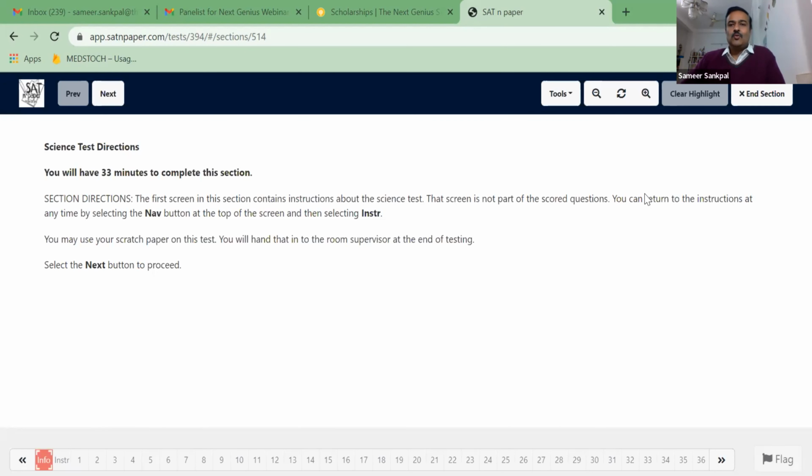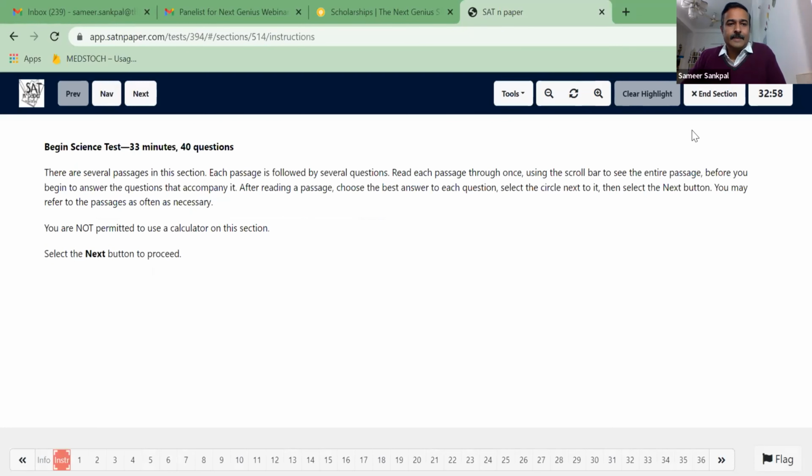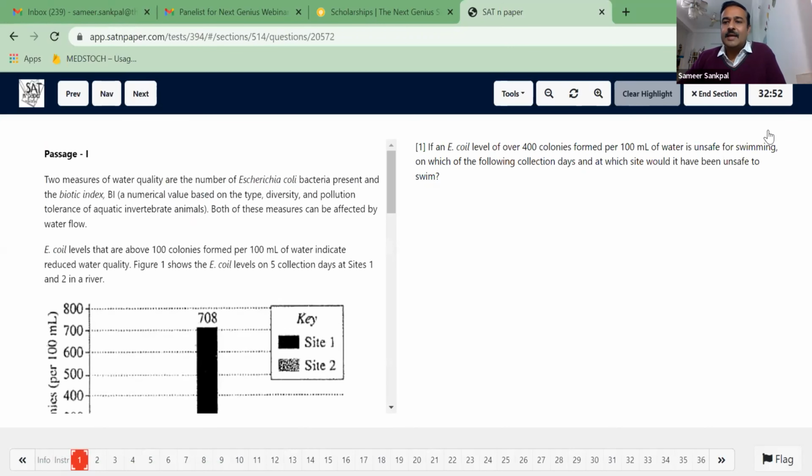Look at this. We have some tools which we don't recommend using much. We have all these instructions given to us. Deliberately, we have mentioned 33 minutes; otherwise, we have 35 minutes available to complete the test. We have 40 questions and 33 minutes to solve. Next. And look at this, the timer just started. The timer is something which is always going to keep giving you pressure.